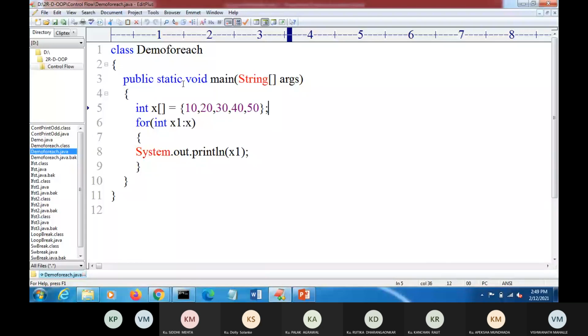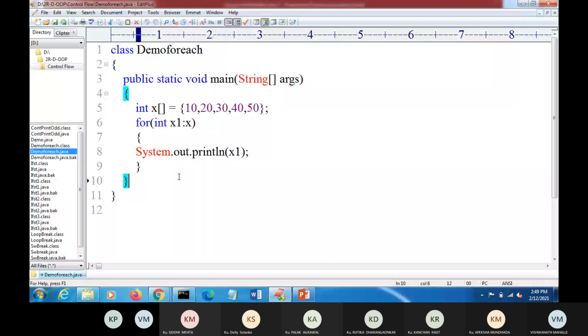So this for loop is specially for an array, to retrieve the elements in an array. It may be a one-dimensional array, two-dimensional array, or n-dimensional array. So we use this for loop to retrieve the elements in the array.